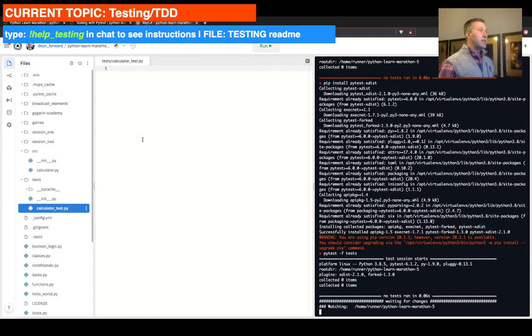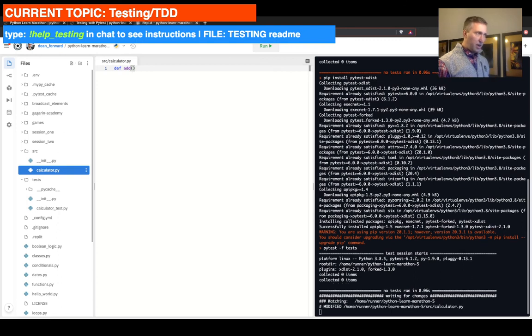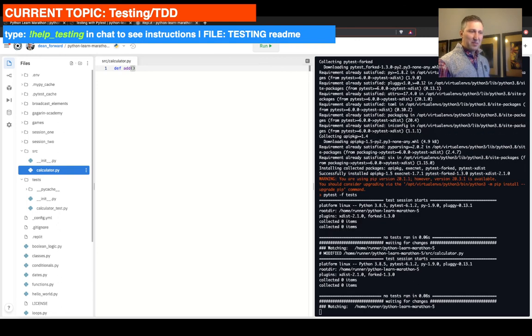All right, so let's go and actually start setting up what we're going to be working with. So we're going to be creating a calculator, a string calculator. The idea is that it's going to be a function add. So let's define function add, def add, that is going to take, see, it keeps saving and rerunning.